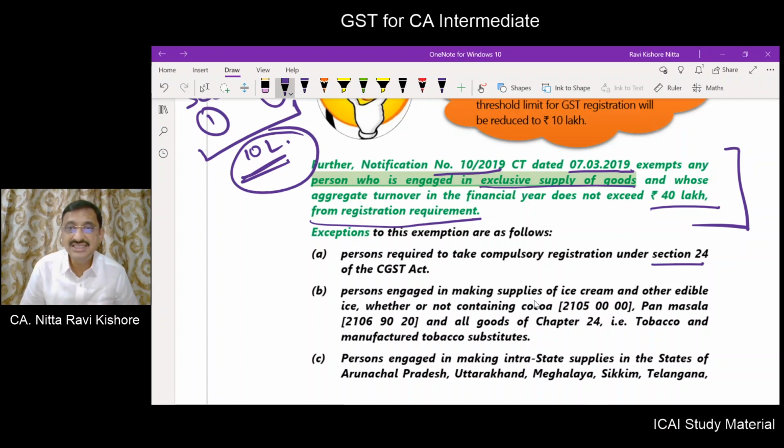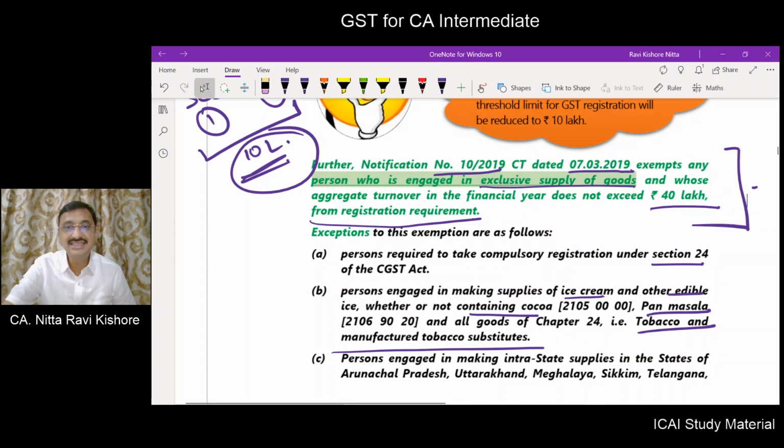And a person engaged in supply of ice cream, edible ice, whether or not containing cocoa, pan masala, and all goods of tobacco products and manufactured substitutes, for them also this is not applicable. Okay.